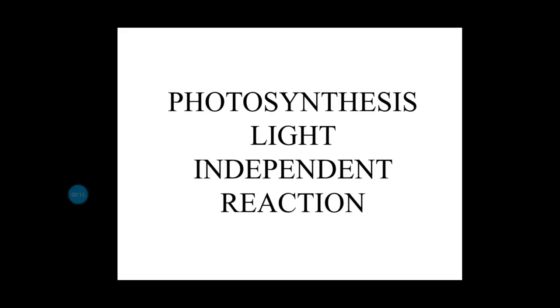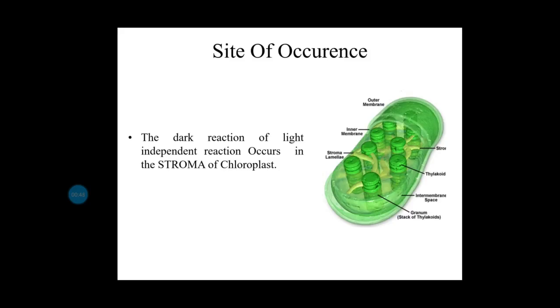Today's topic of discussion is the light independent reaction of photosynthesis. So let's move. In this slide, we will discuss the site of occurrence of the light independent reaction of photosynthesis. From this slide we can know that the light independent reaction of photosynthesis occurs in the stroma of the chloroplast. Okay, let's move.